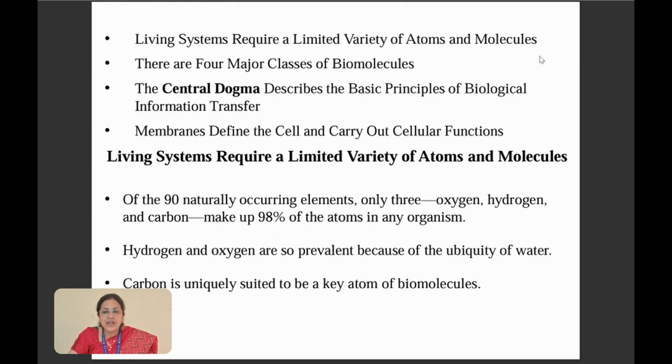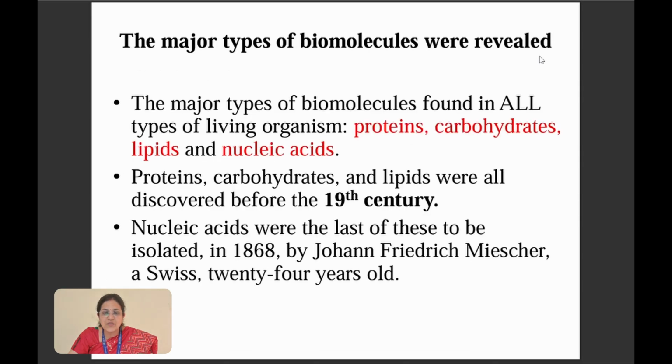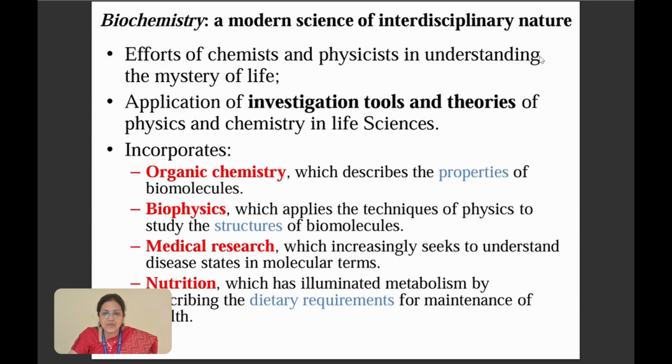Now, to analyze biochemical reactions, first you should know what the biochemical molecules or biological macromolecules involved in biochemistry are. All four major classes of biomolecules follow the same principle, called the central dogma of genetic transformation. The four major macromolecules are proteins, carbohydrates, lipids and nucleic acids. All these four major macromolecules are what we are going to study in biochemistry.